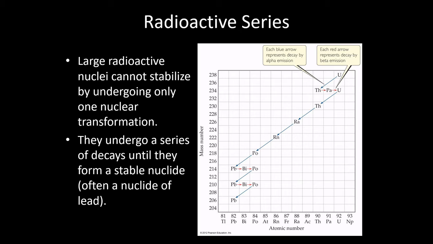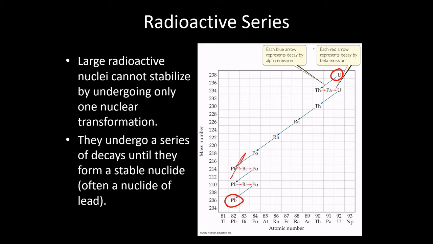They'll give you a starting isotope, like uranium-238, and ask how many alpha decays and beta decays it takes to get to a final isotope of lead-206, for example. Without even seeing the series, we can actually calculate how many alpha and beta decays it takes to get from here to here.